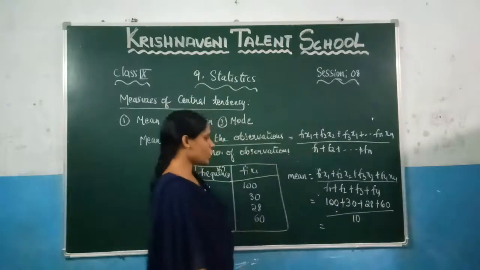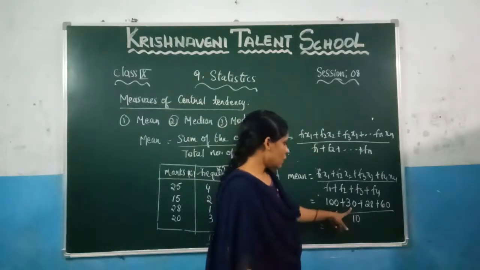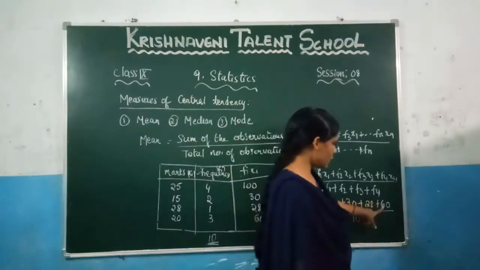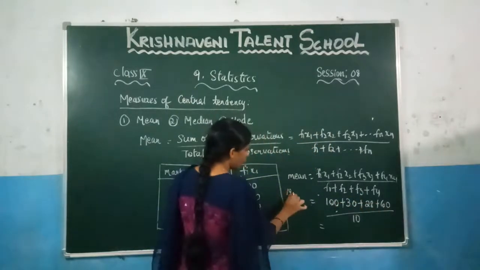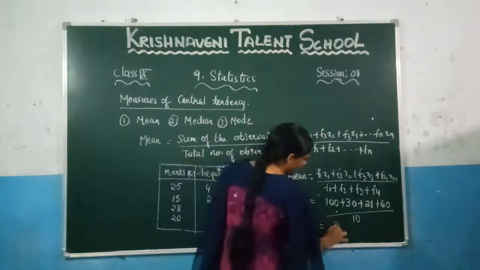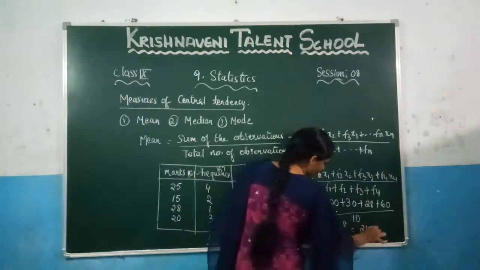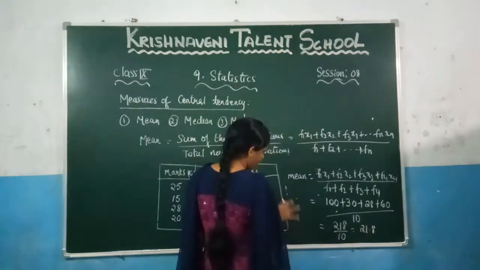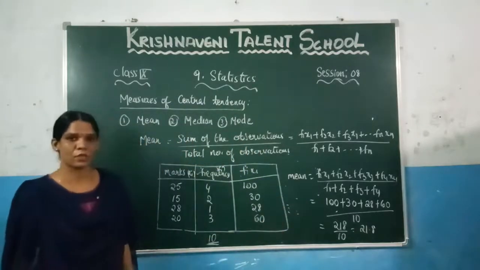Now add it. What will you get here? 100 plus 30 which is 130. 130 plus 60 which is 190. What is still left is 28, so 190 plus 28 gives 218. So you get 218 by 10, which gives you 21.8. This is the mean of this ungrouped frequency distribution table.